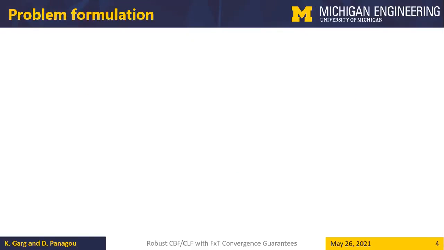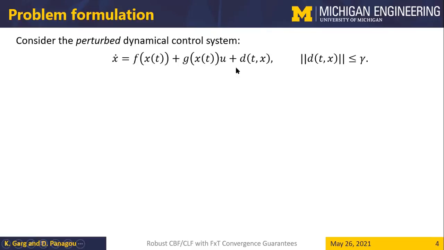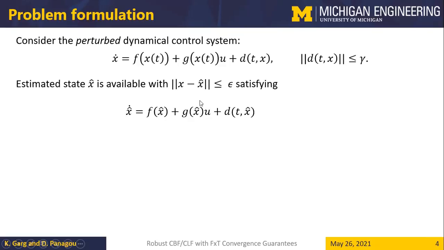So the problem formulation is as follows. We consider a general class of control affine system perturbed by additive disturbance whose upper bound is known to us. So we do not know anything about the disturbance other than its upper bound gamma. We also assume that we do not know the actual state x, but only an estimate of the state, given as x hat, and that the difference between the actual state x and its estimate is upper bounded by epsilon, and we assume that we know epsilon. We also assume that this x hat satisfies a similar dynamical equation as the actual state x.